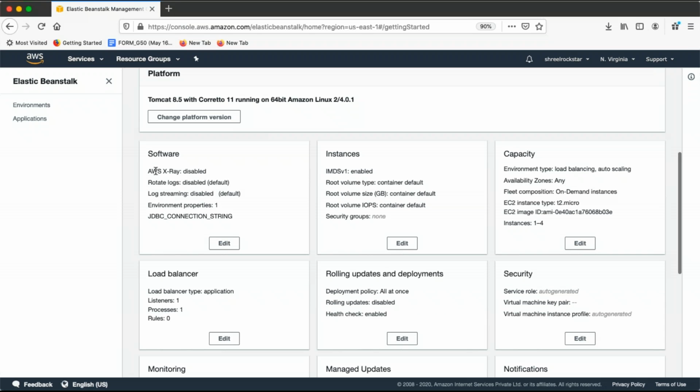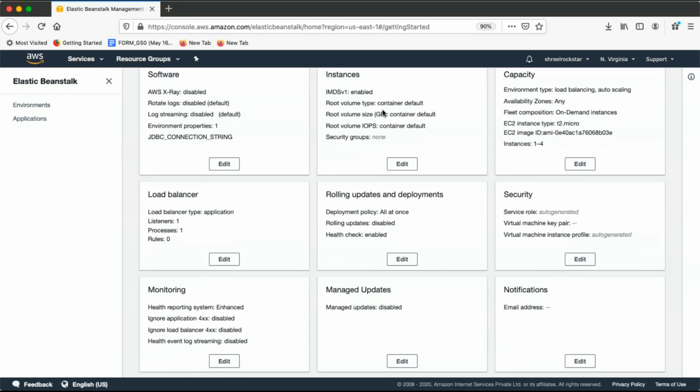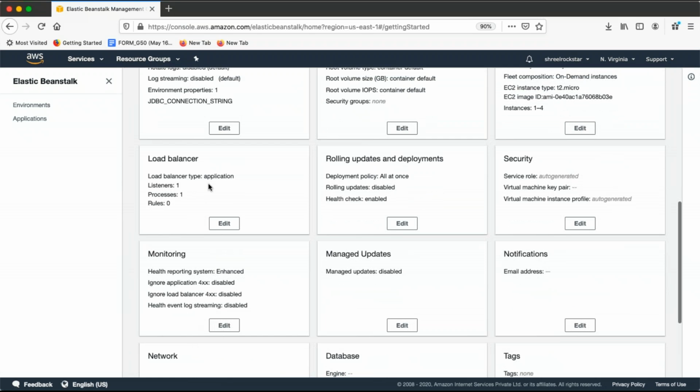Now software, see, AWS X-Ray disabled, log rotation disabled, log streaming disabled. Why is this, guys? Because these are defaults and they don't want to add charges without notifying you. So it's up to you. If you're looking at these kinds of debugging, you can enable this, okay? Size of hard drive, you can play with. Load balancer, guys, ALB, just one process it will do for you.